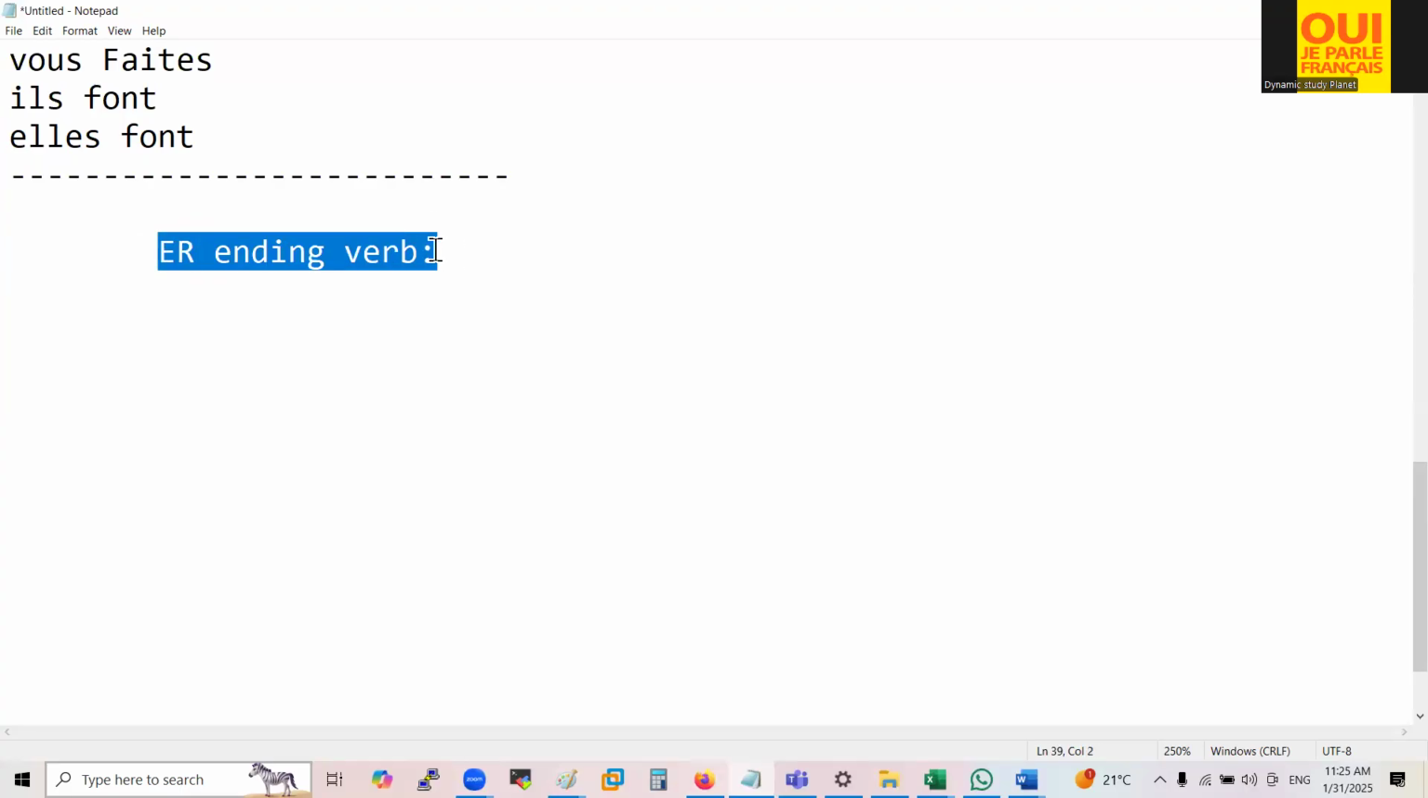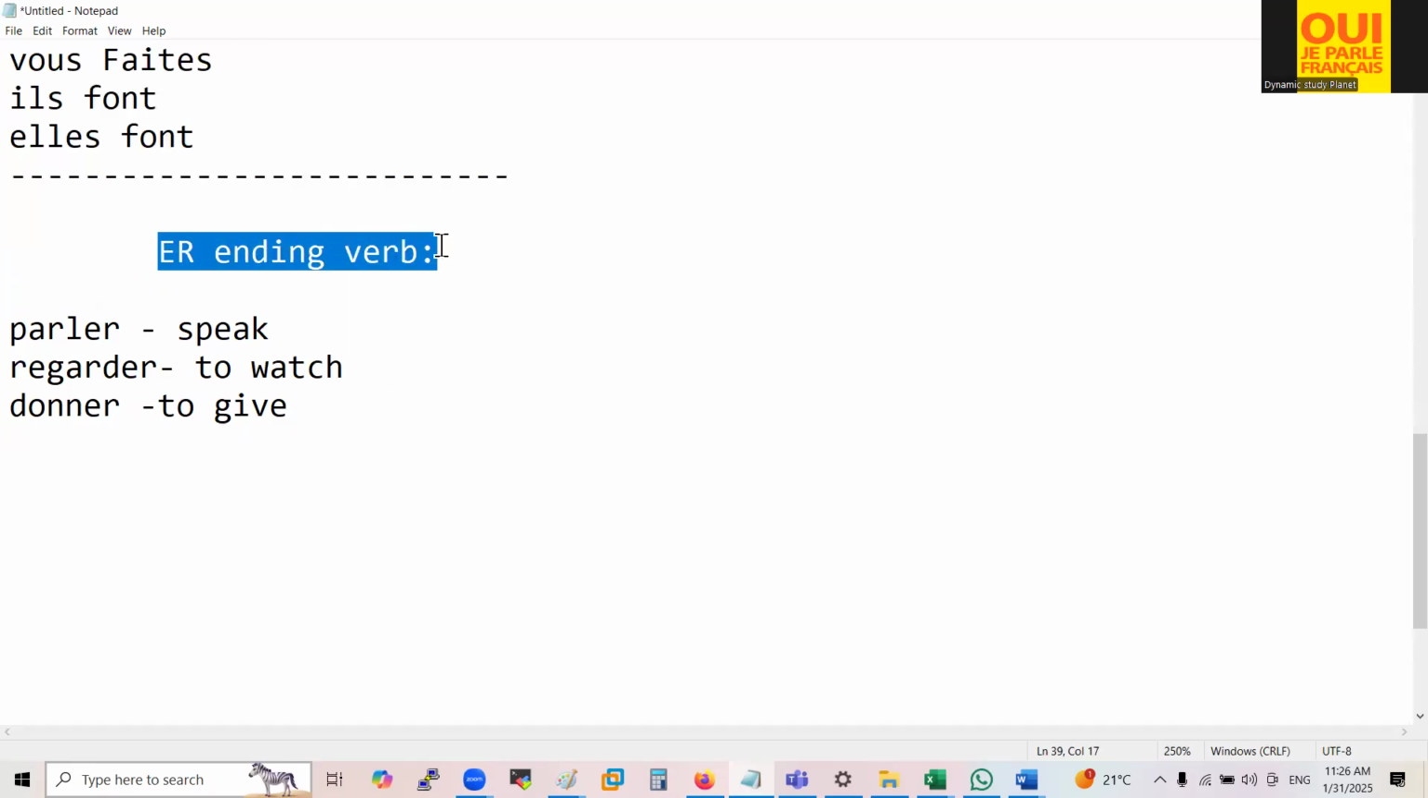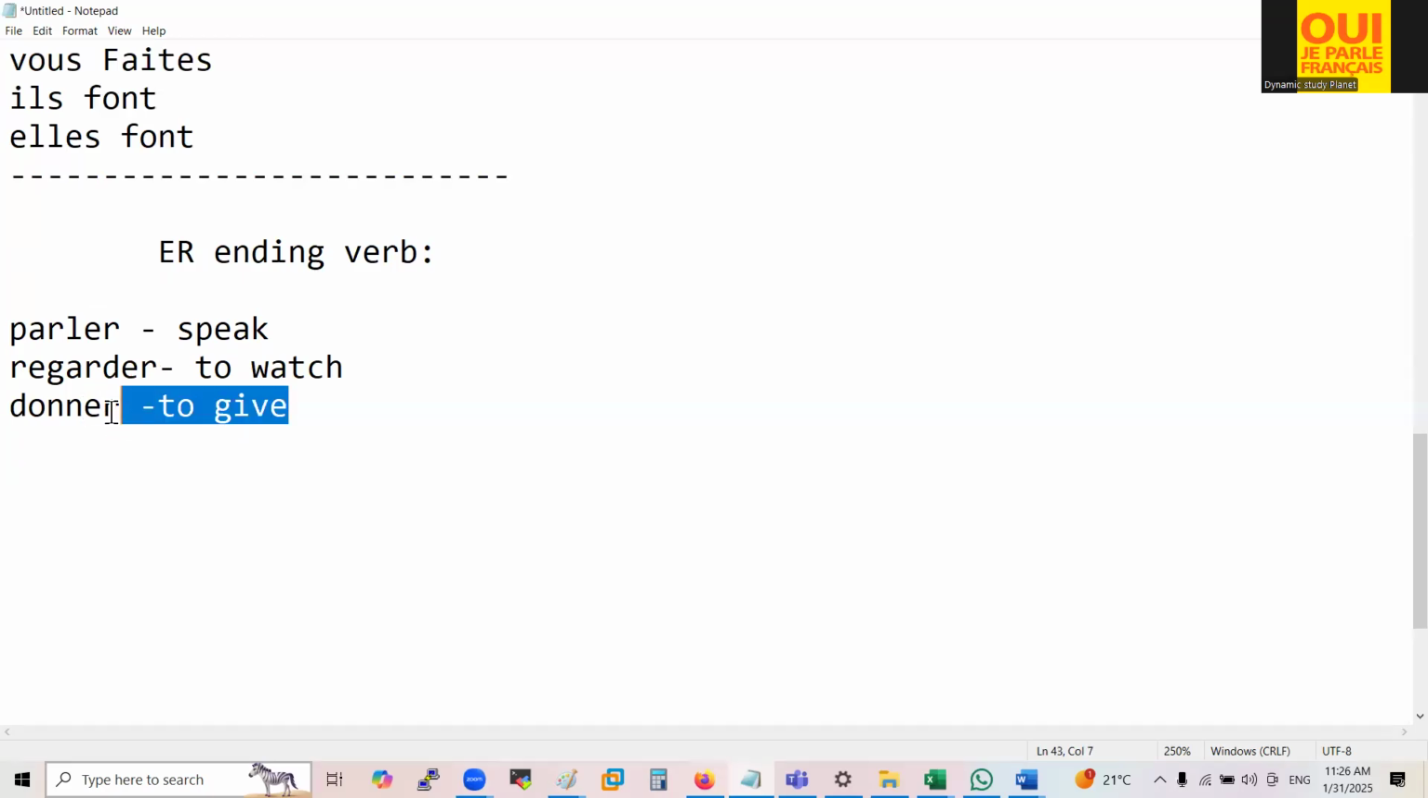What are er ending verbs? The verbs which end with er, like parler, to speak, regarder, to watch, donner, to give. Now you can see the verb ending with er at the end of the verb. So that's why we say er ending verb: the letters er at the end of the word.